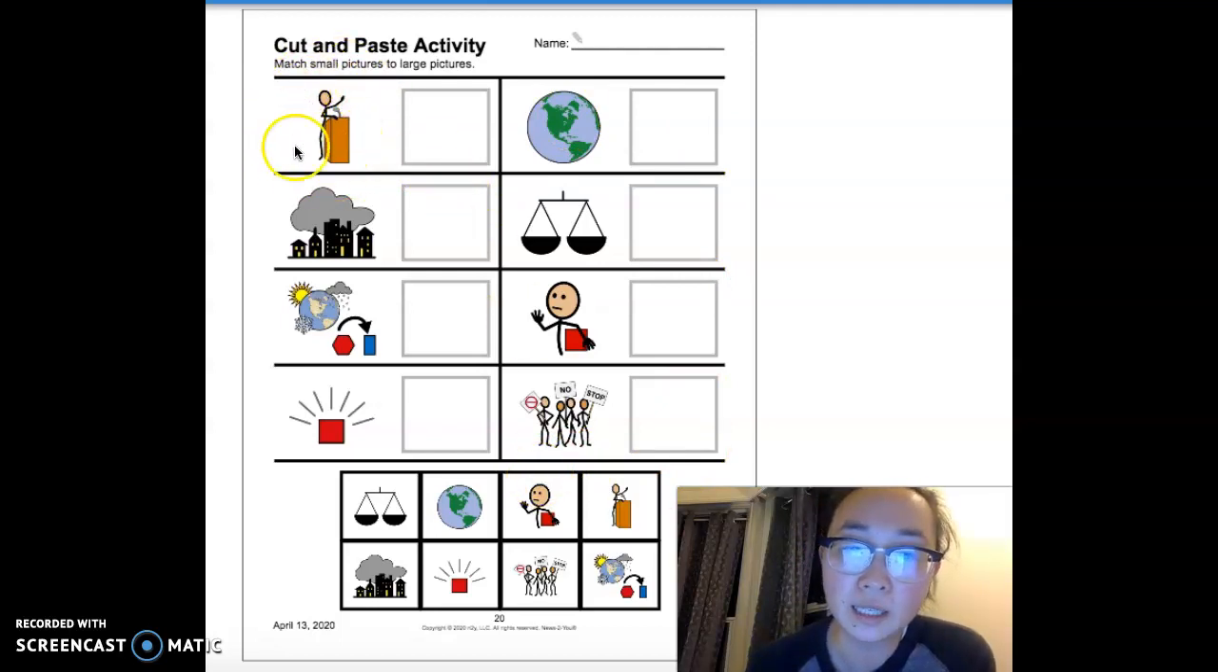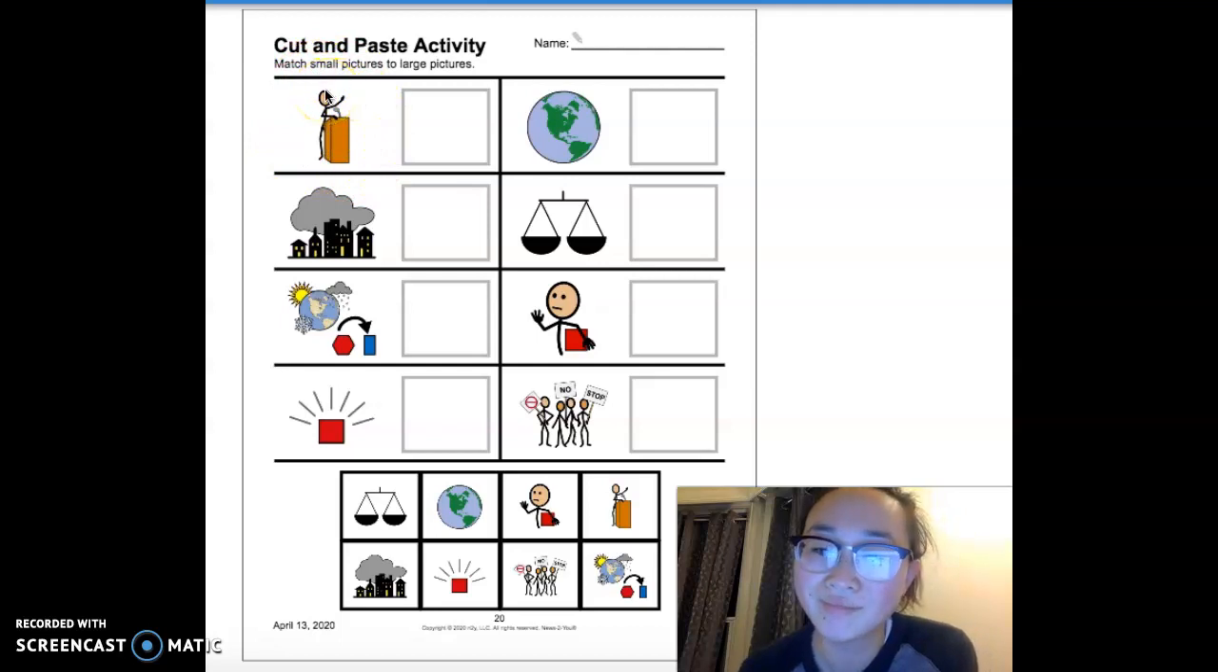So this person is giving a speech. A speech is when you're talking to a large crowd of people and you have a message you want to convey. Speech. And so which icon here matches with speech? We have this one. This is the same. This is speech.